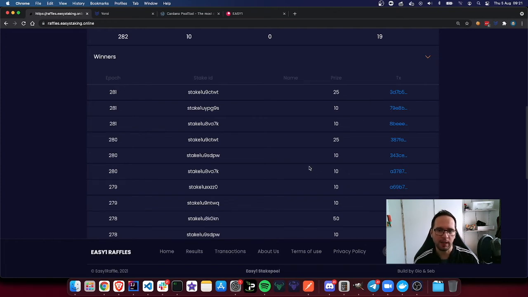Winners are selected randomly by an algorithm, which will ensure that there will not be two winners within the same epoch. This is going to guarantee a fairer approach to all the participants, and also ensure that the delegators that have a larger amount of EDA delegated to the pool will have a higher chance to win.